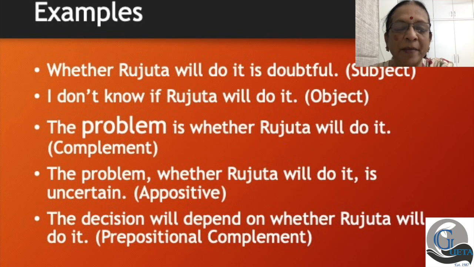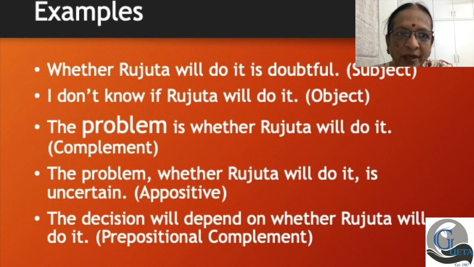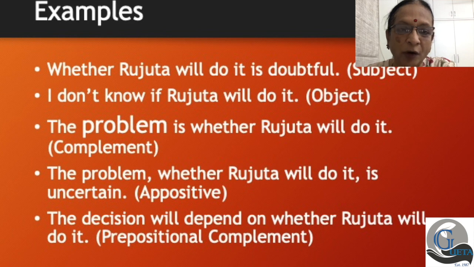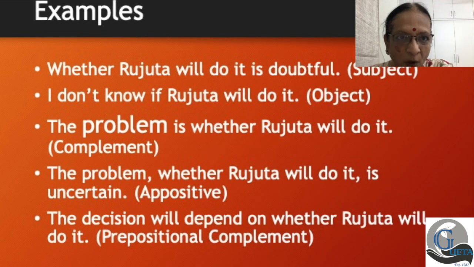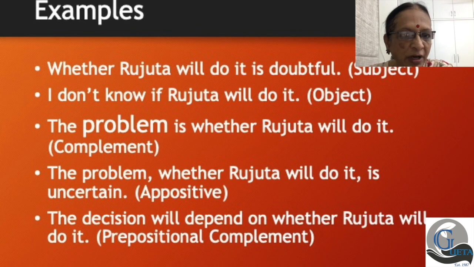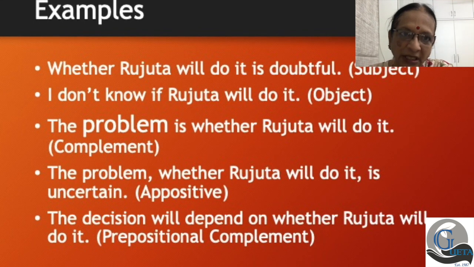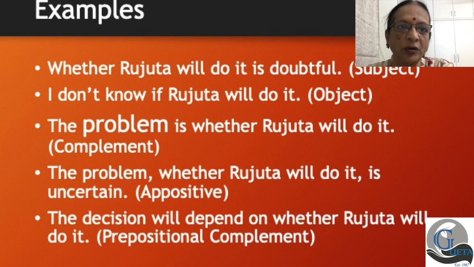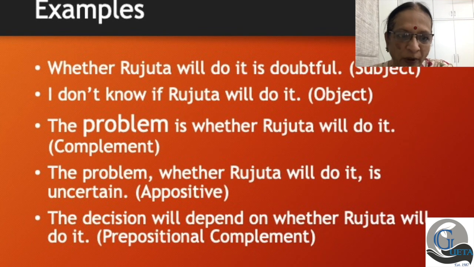Is the main verb. Whether Rujita will do it is the subject of the verb is. Okay, so you have a noun clause, a nominal clause, doing the function of the subject. Whether Rujita will do it is doubtful.